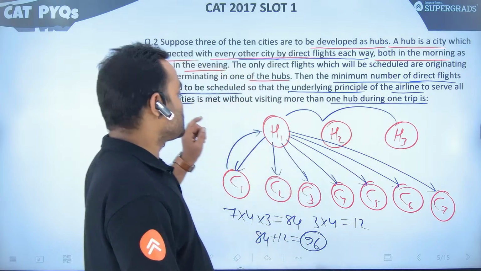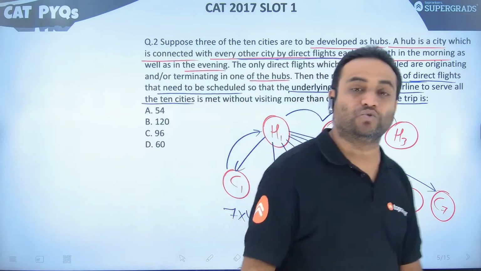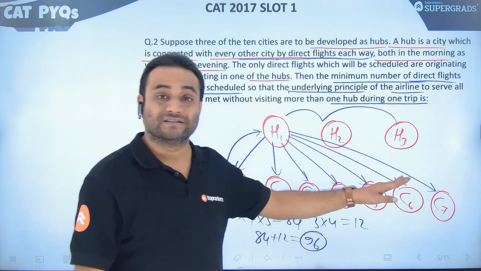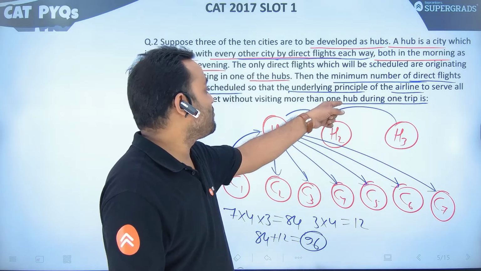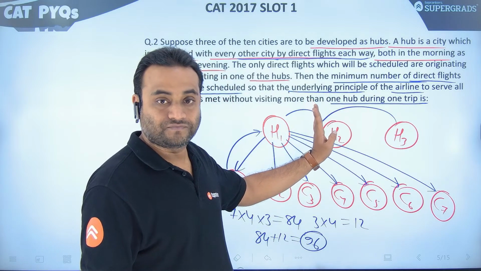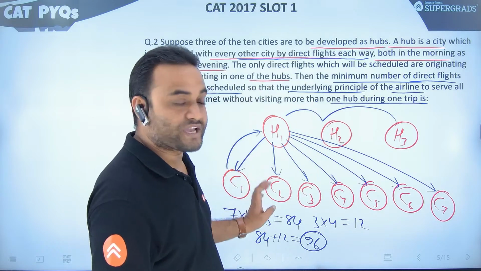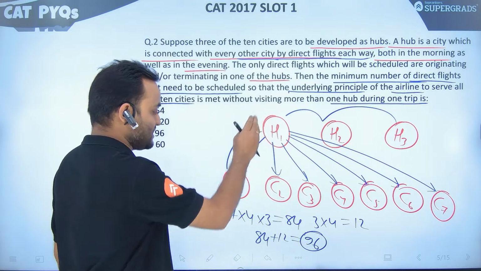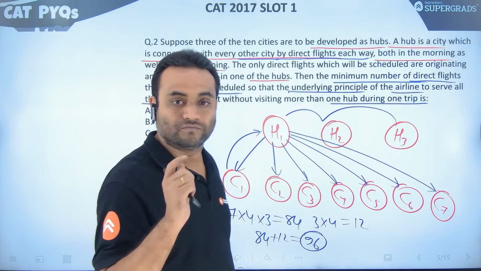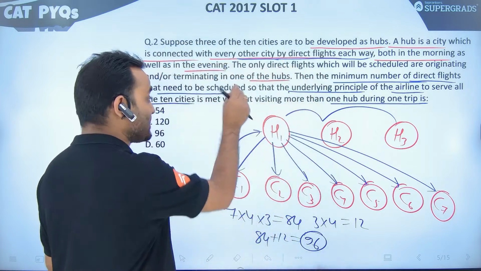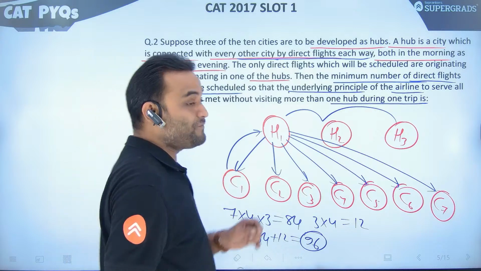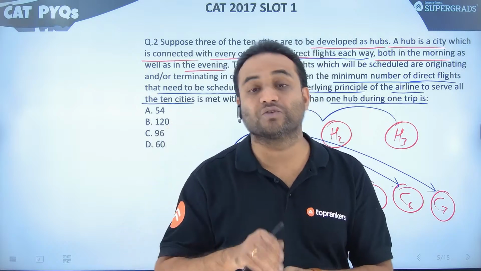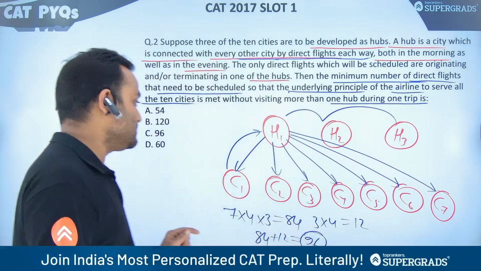है ना? So in that case, anyone can go to any other cities from any one of the 10 cities to any other cities without traveling more than one hub. Okay? Like C1 to C2 can be done via H1. C1 to H1, H1 to C2. Only one hub. And again, it was very important point here that every flight either originating from a hub or terminating to a hub. This was really important information.